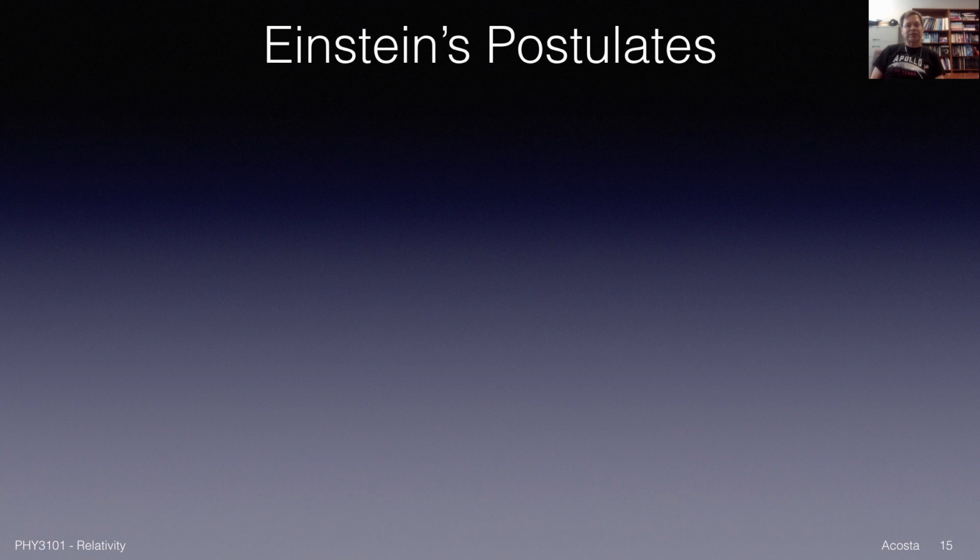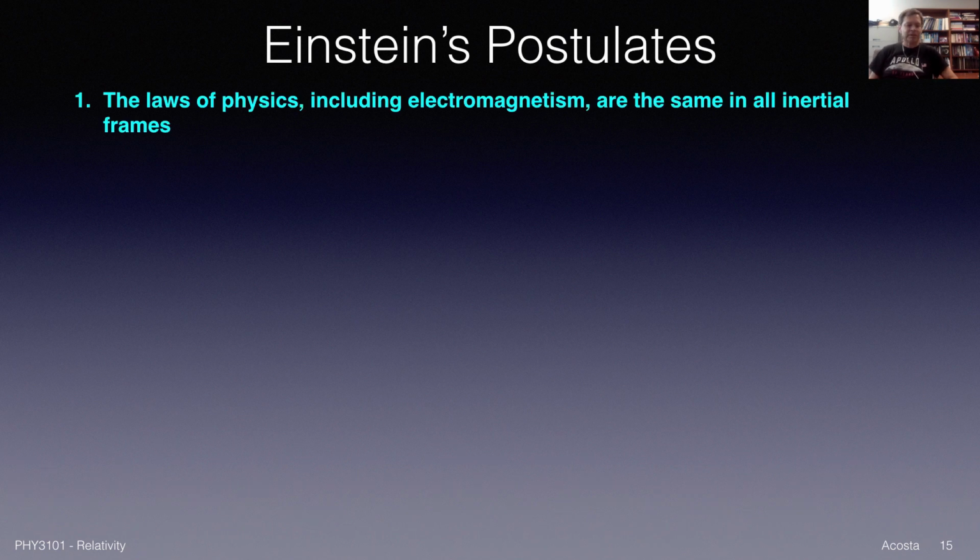So let's start with Einstein's postulates. Basically he formulated these postulates taking in what was known by then in the early 20th century. His first and main postulate is that the laws of physics, including electromagnetism, are the same in all inertial frames. An inertial frame, just to remind you, is a reference frame where the laws of physics hold. So by definition, any frame where the laws of physics hold is an inertial frame. But here we are saying explicitly electromagnetism must hold there.